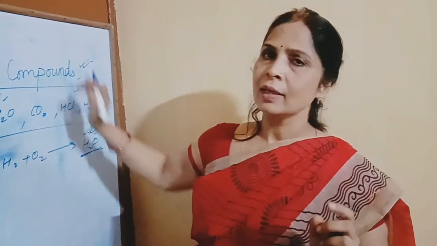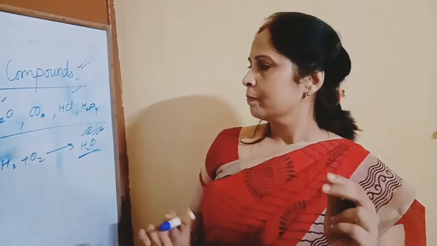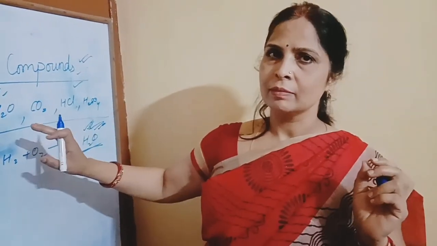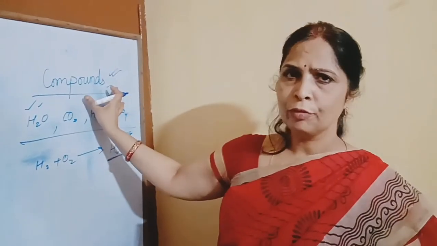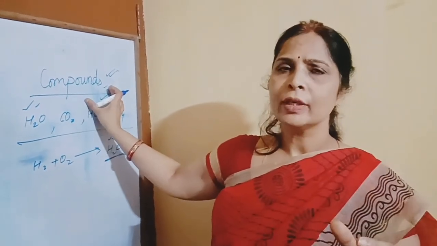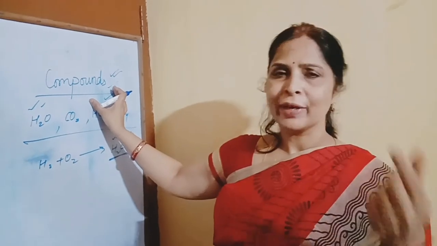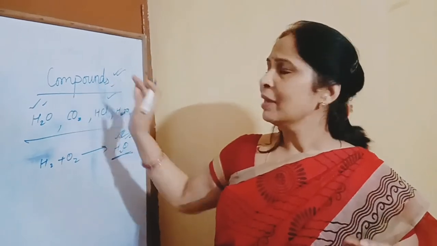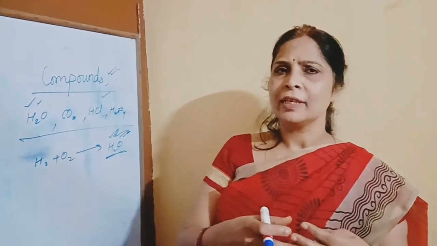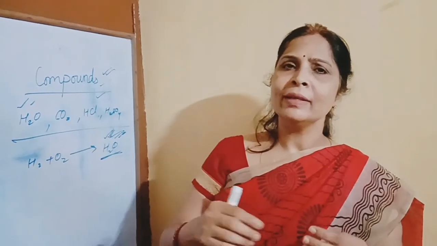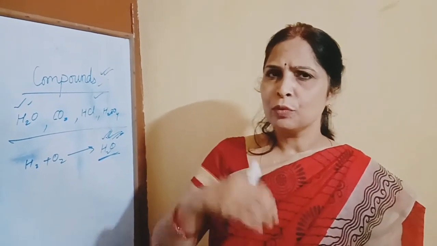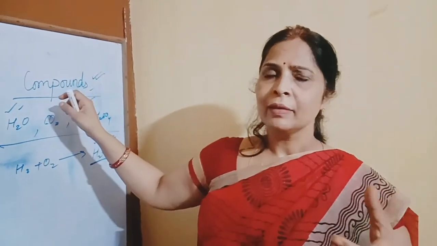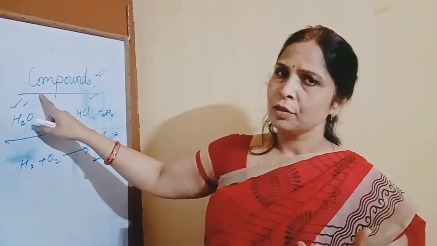Means compounds are substances which have properties different from their constituent elements. All of you understand? Compounds are made up of 2 or more elements. Mixtures are also made up of 2 or more elements, but in a mixture the elements are combined only physically. In compounds, elements combine chemically, and energy must be used or released in the form of heat, light or sound in the formation of a compound.